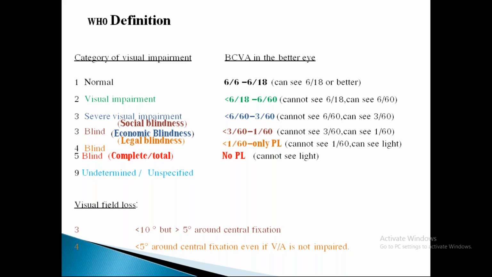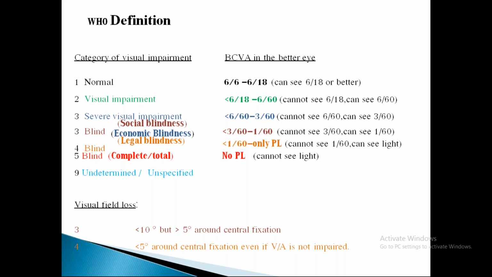Now coming to legal blindness: less than 1/60, but perception of light is present. He cannot see 1/60, but if you throw light on the patient's eye, he is able to perceive the light. Then it is called legal blindness. And complete or total blindness is no PL, that is, no perception of light.